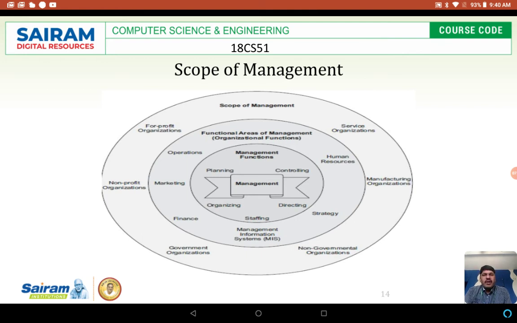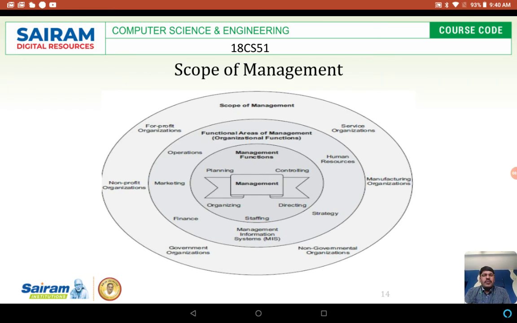Second one, non-profit organizations. Some organizations will not expect any profit. They want to give service to the people, service to the society. Very limited organizations are like that. They will not think about profits. Whatever they do, they work only to give some service to the society. Those organizations we call non-profit organizations.